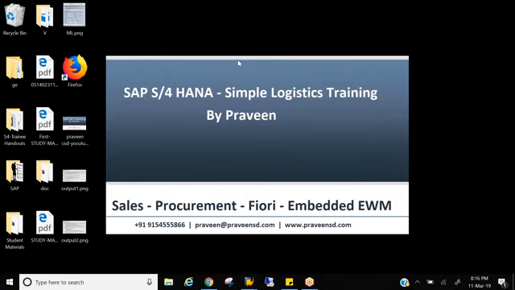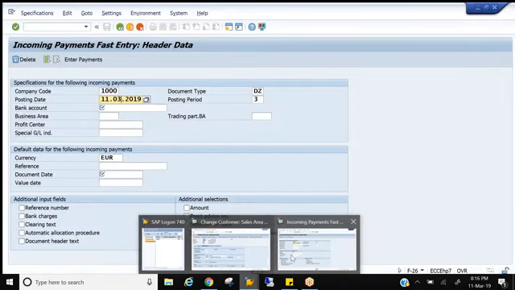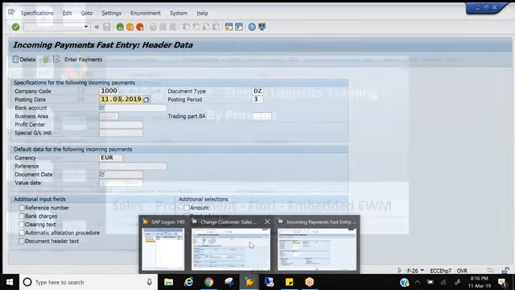But let me just look into that, Vishnu. I'll update you back. Thank you, Praveen. Because we have a posting date, if not today, we can change the date and post it. But if you want that to be triggered automatically, I don't see anything in the standard. Okay, thanks, Praveen. Right, so that's terms of payment.